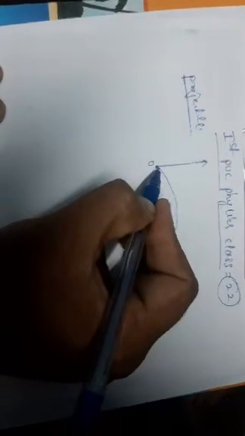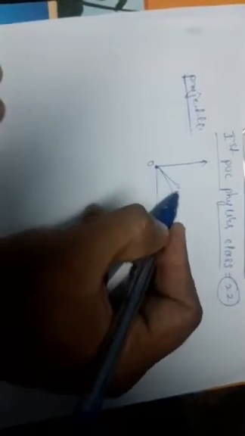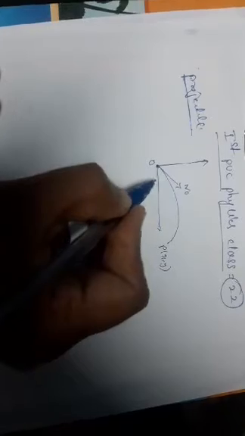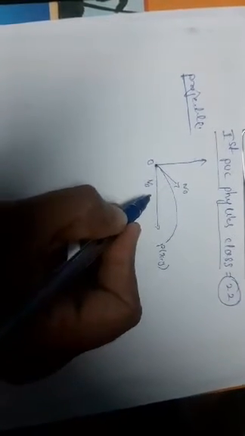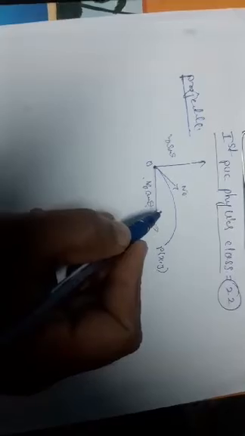What is the speed of the particle? The initial speed of the body is taken as v naught. The horizontal component of the initial velocity v naught, at an angle theta, is v naught cos theta. The vertical component is v naught sin theta. V naught cos theta is the horizontal component, v naught sin theta is the vertical component, and O is the initial position from which the body is projected.